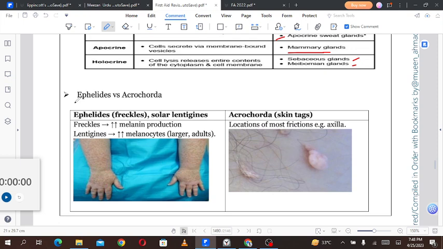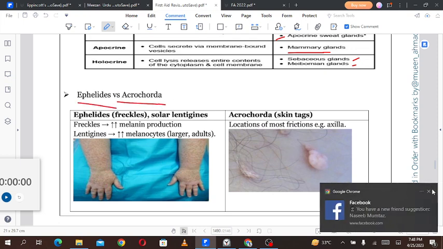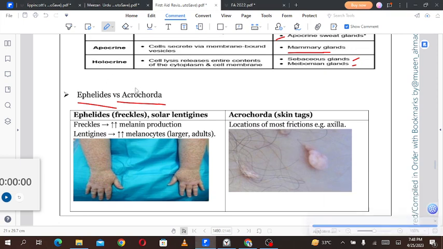Then we'll talk about ephelides and acrochordons. Ephelides are freckles, solar lentigines. Freckles are formed on the arms because of increased melanin production, and lentigines have increased melanocytes, larger in adults. We have studied complete detail about that. It is called ephelides.